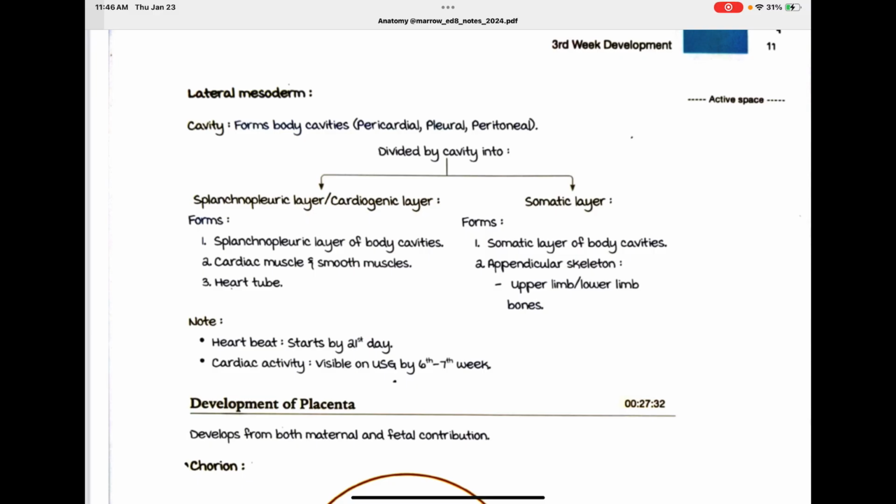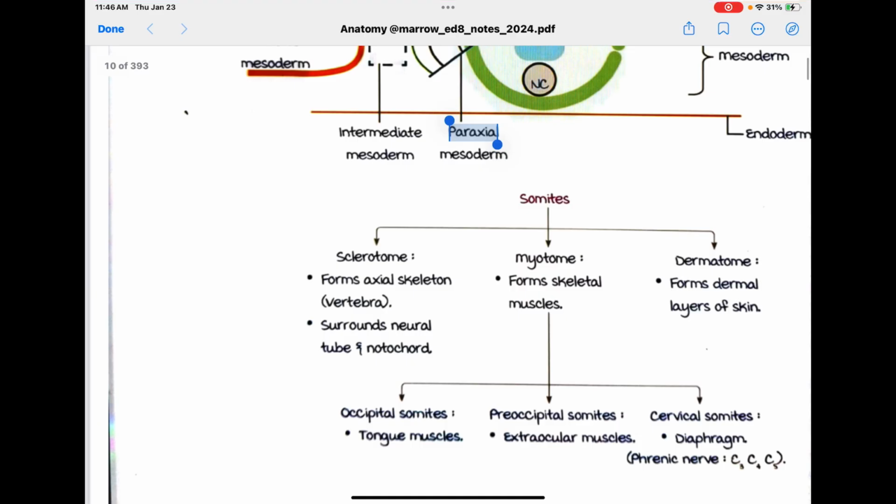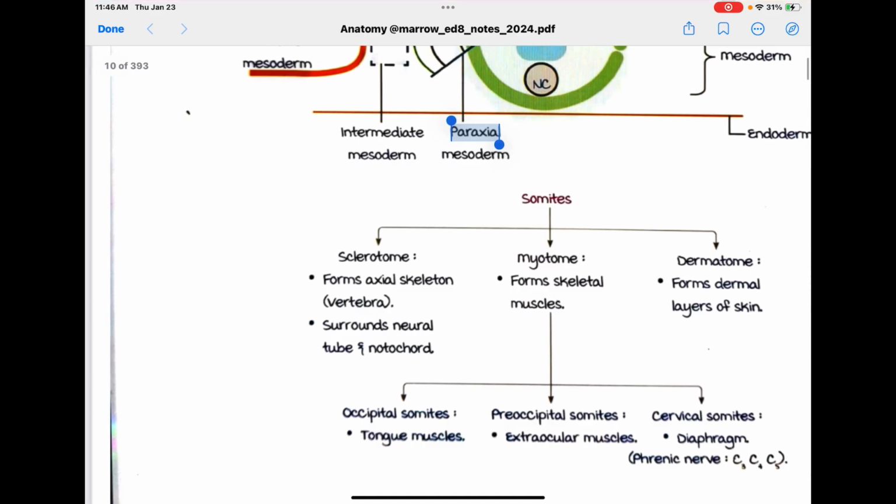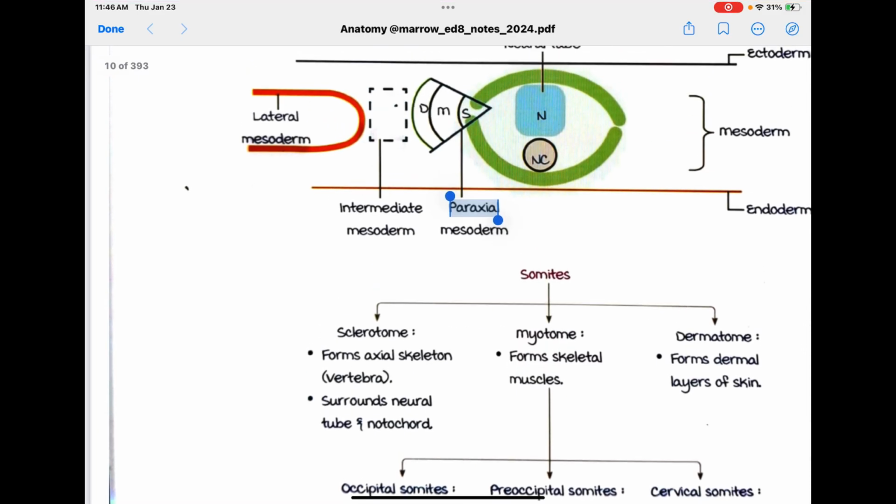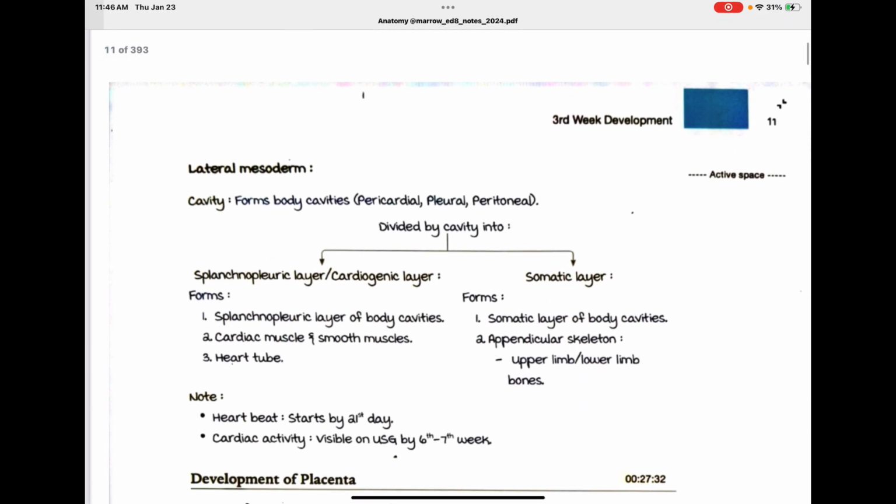The axial skeleton comes from the sclerotome part of the paraxial mesoderm, while the appendicular skeleton comes from the somatic layer of lateral mesoderm.